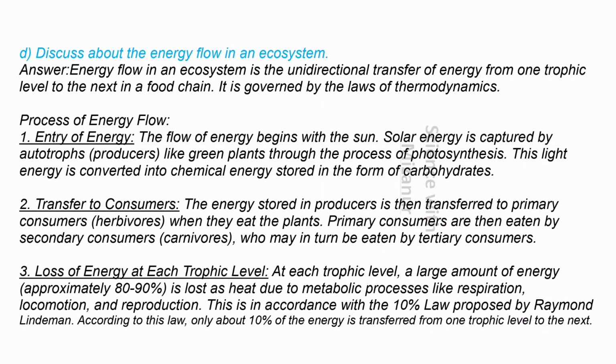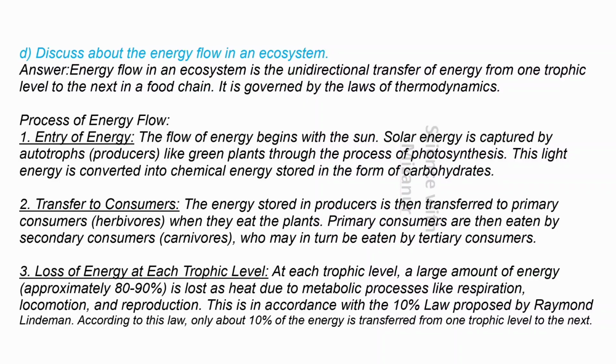D. Discuss the energy flow in an ecosystem. Answer: Energy flow in an ecosystem is the unidirectional transfer of energy from one trophic level to the next in a food chain. It is governed by the laws of thermodynamics.